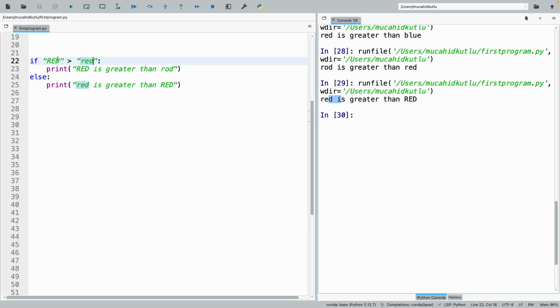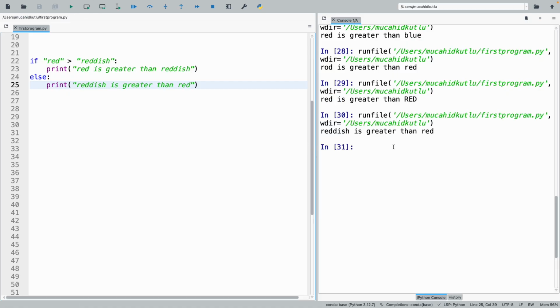And you might also ask what will happen if I have red and red here, but with some more letters, like radish. The first letters are the same, but this one has some more letters. So again, I have to change my message to see that. Then radish is greater than red. So the longer one will have a greater value. This is also something to think about.